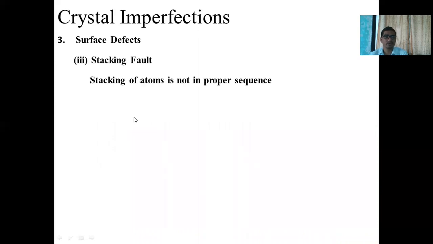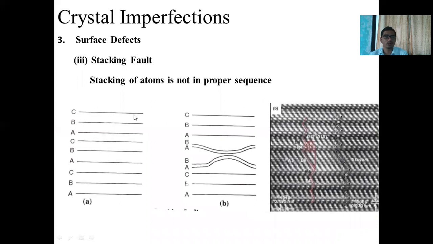The next defect is a stacking fault. Stacking of atoms is not in proper sequence. Means if the arrangement of atoms is not in the proper sequence, such a defect is called a stacking defect. Here you can observe in diagram A, there is a definite arrangement of the atoms, so there is no kind of fault present.